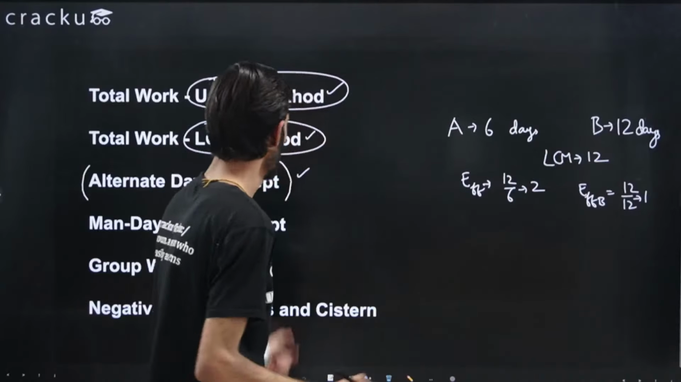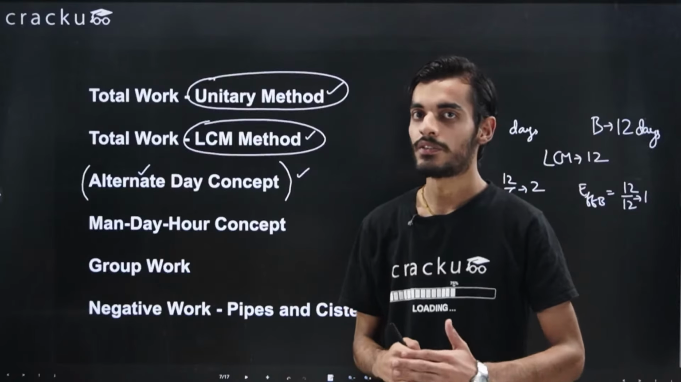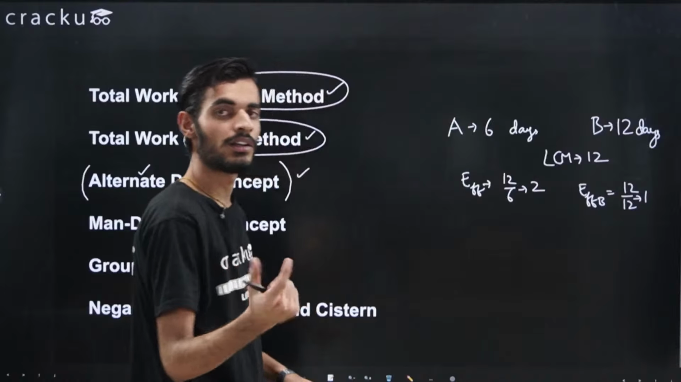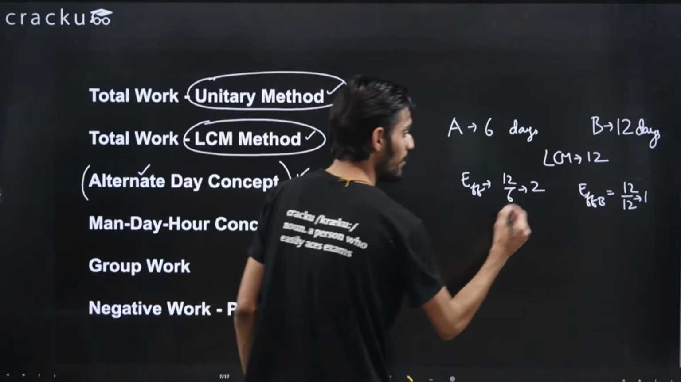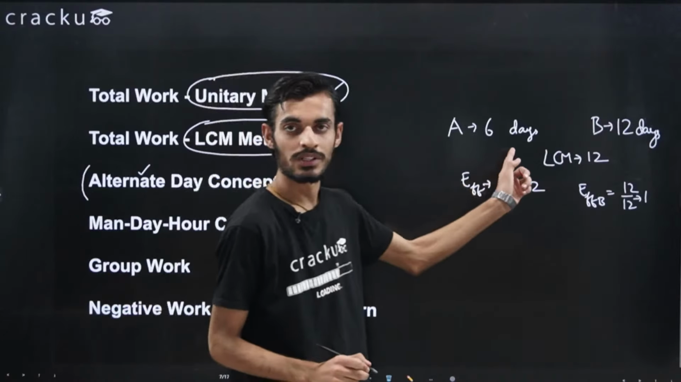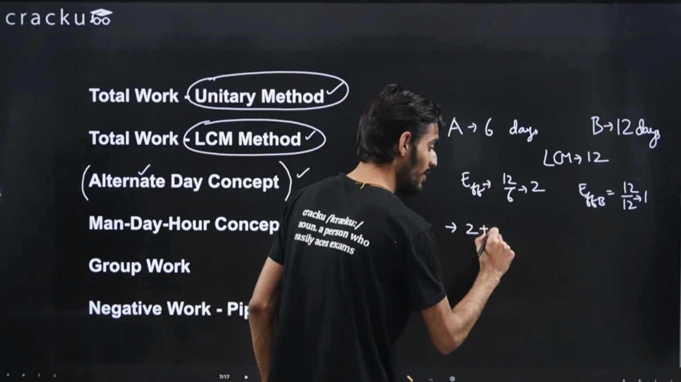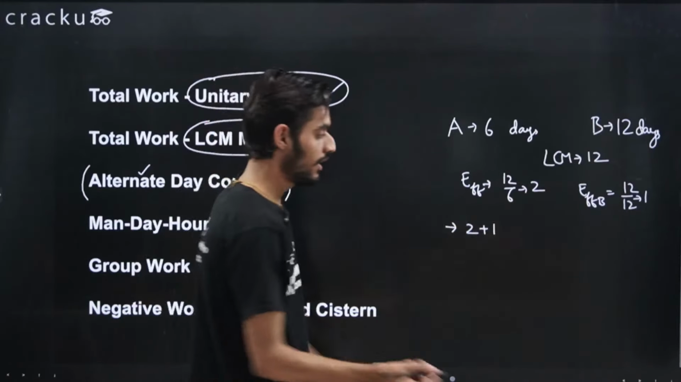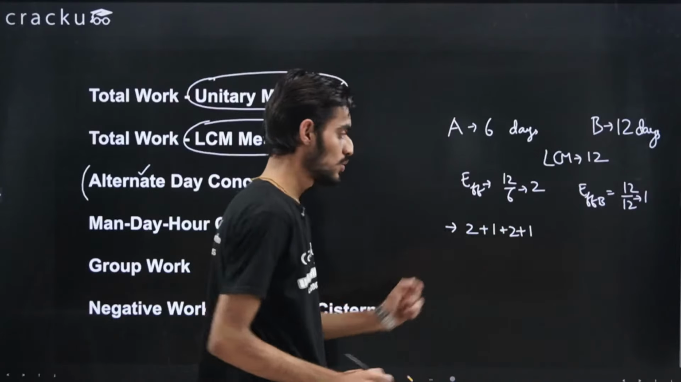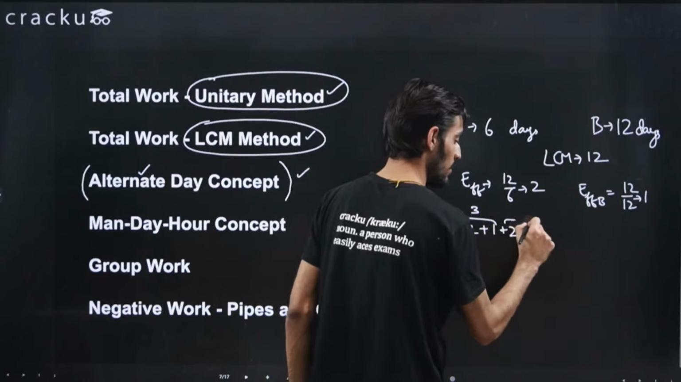So these are the efficiencies, but now the work is done on alternate days, right? Let's say on the first day A works, on the second day B works, and on the third day again A works, and so on. So this cycle is repeated until the work is done. So on the first day, because A is working, 2 units of work will be done. On the second day, 1 unit will be done, because only B is working. Then on the third day A works, and the fourth day B works, and so on. So you can notice here that in every 2 days, 3 units of work are getting done, right?